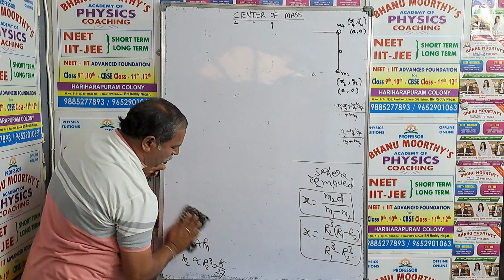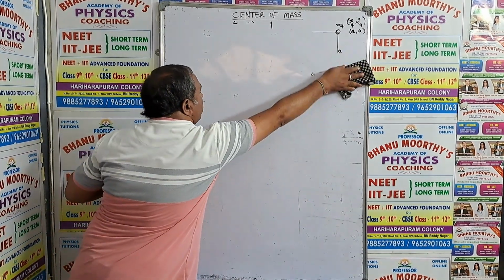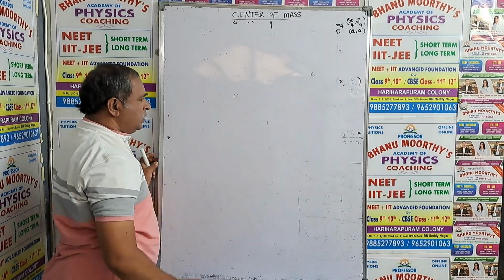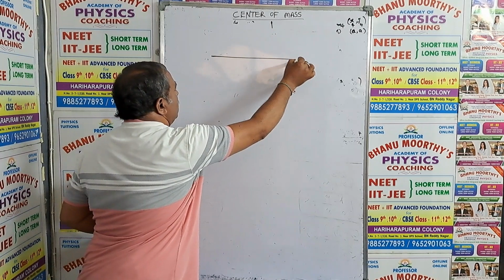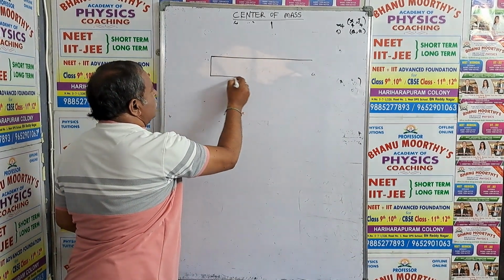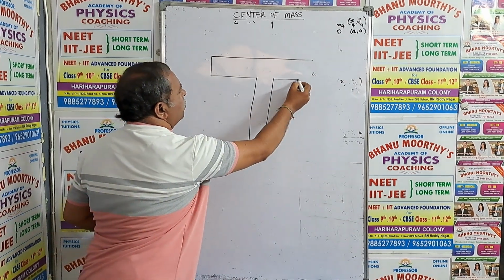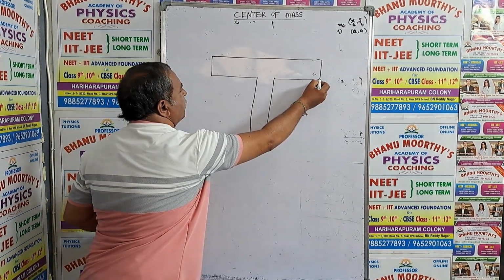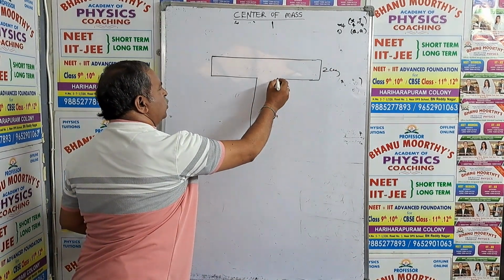One more important concept from center of mass I am going to present. What is that? The T problem. This is a T problem here. This is called the T problem. 2 centimeters. This is one more T.